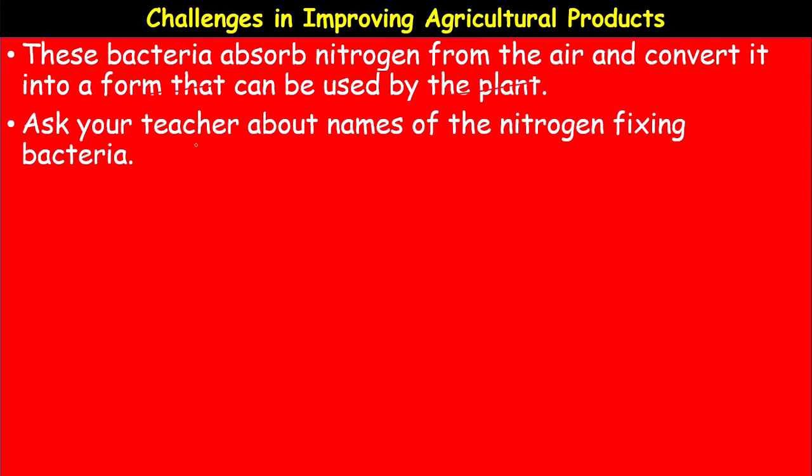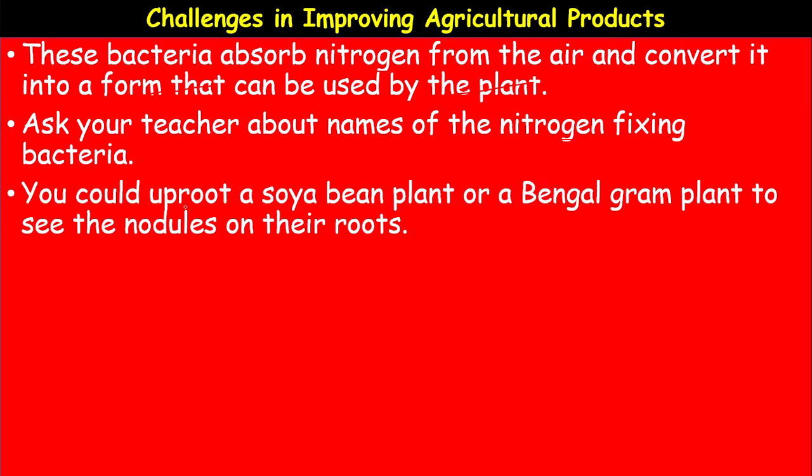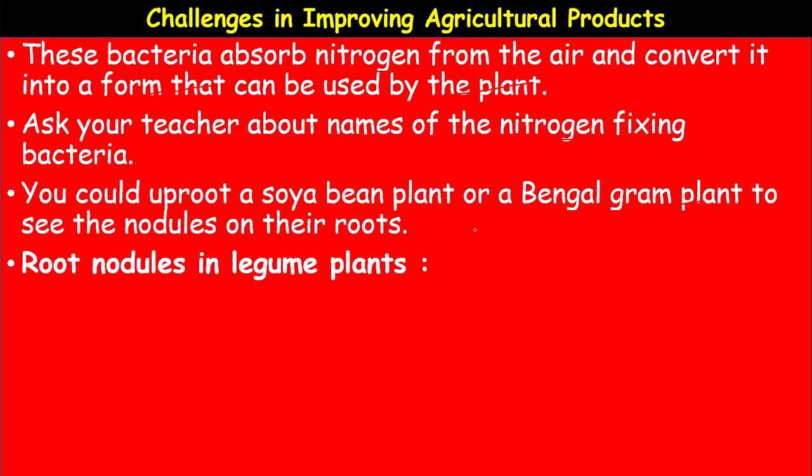Ask your teacher about the names of nitrogen fixing bacteria, such as Azotobacter, Nitrobacter, Rhizobium, and even Aspergillus. Certain bacteria are free living bacteria present in the soil. They add nitrogen to the soil. You could uproot a soya bean plant or a Bengal gram plant to see the nodules on their roots. Bengal gram and soya bean also belong to the Leguminosae family, the groundnut family.